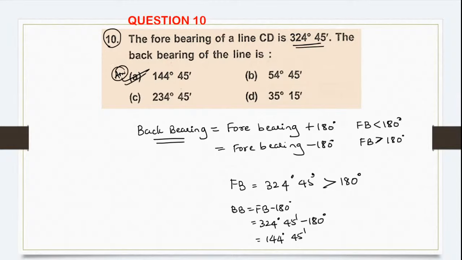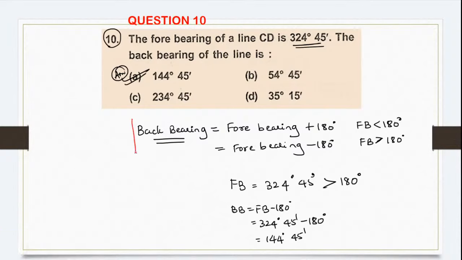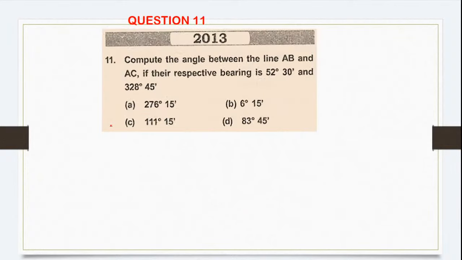I hope you understood. Brijesh, Dinesh, Ria. Ria did give the right answer. Brijesh and Dinesh, I hope you understood. Okay. So this is the correct answer. So you need to remember this relationship for doing any problem regarding forebearing and back bearing. Plus 180 if forebearing is less than 180 and minus 180 if forebearing is greater than 180. This is the important thing you have to remember. Okay, let's go on to the next question.